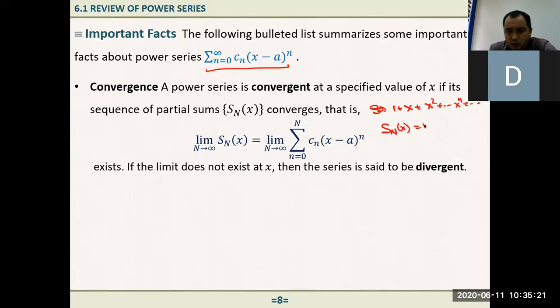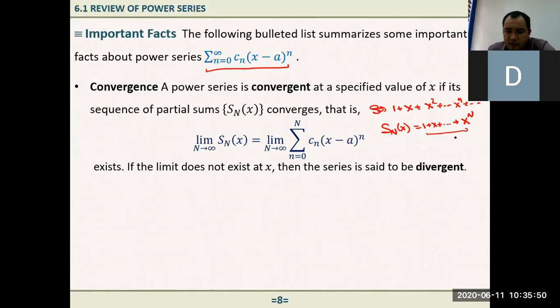That's equal to 1 plus x plus dot dot dot plus x to the power n, a finite number of terms. Now if I evaluate this, it's just a geometric progression with n terms. I can evaluate this, and we get some kind of expression in terms of x.